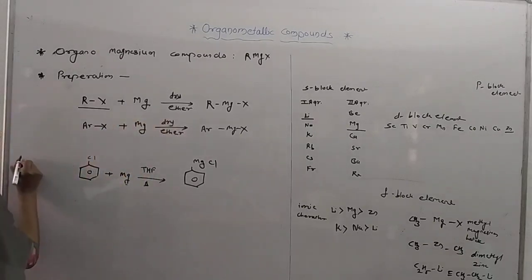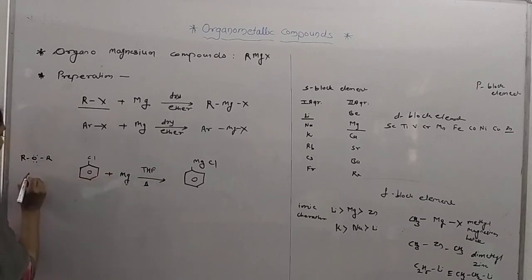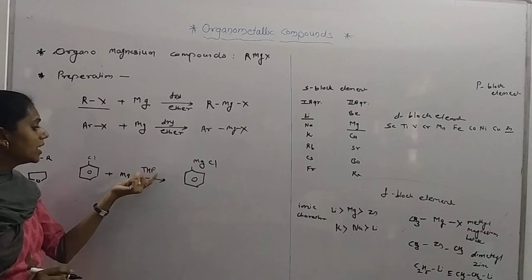Ether means this type of structure. And when we say tetrahydrofuran, this is the tetrahydro, 1, 2, 3, 4 position in tetrahydrofuran. This is a cyclic structure, but both are ethers. This is a cyclic ether and this is a chain ether, but it's an ether. Why do we use THF instead of ether?